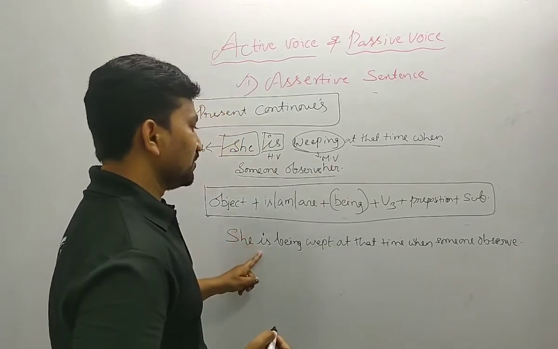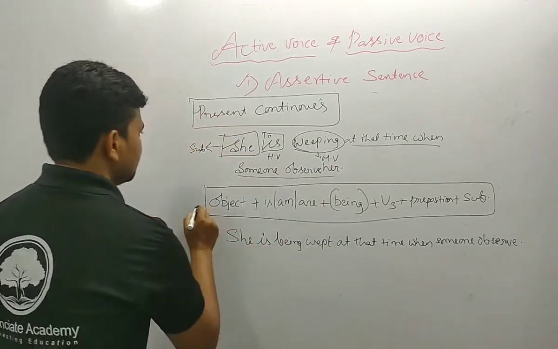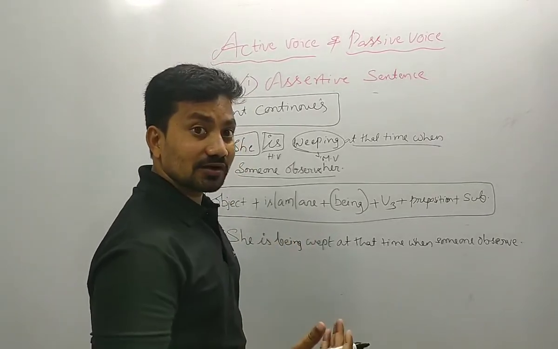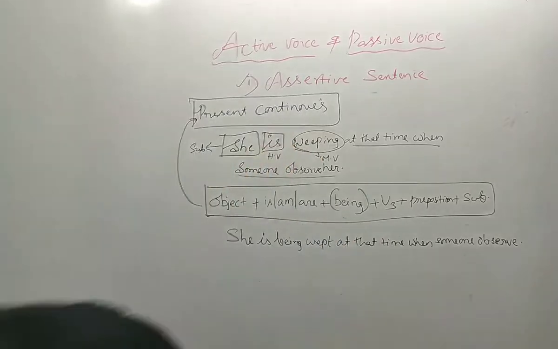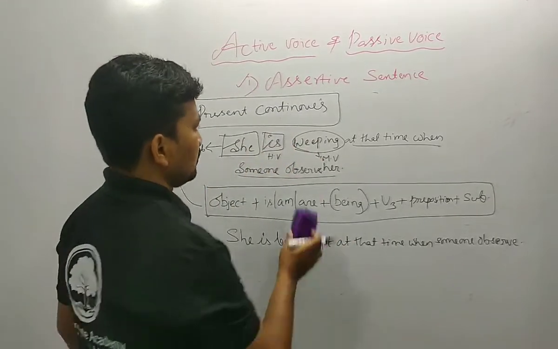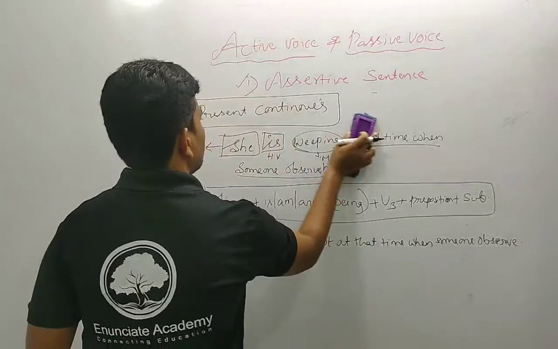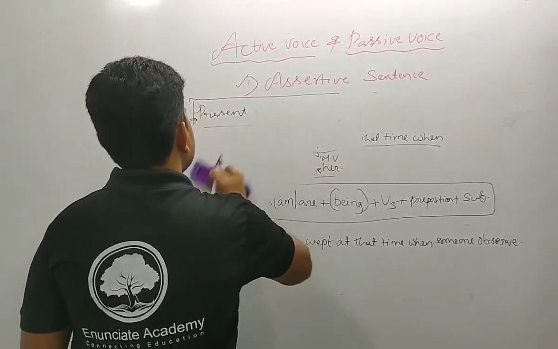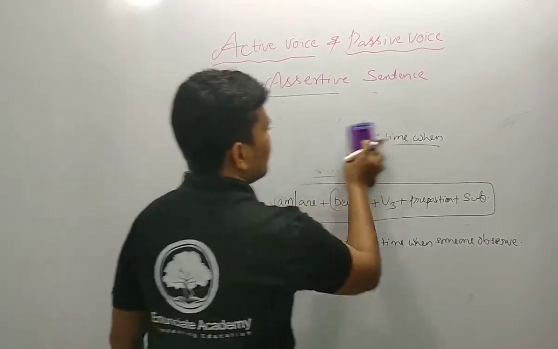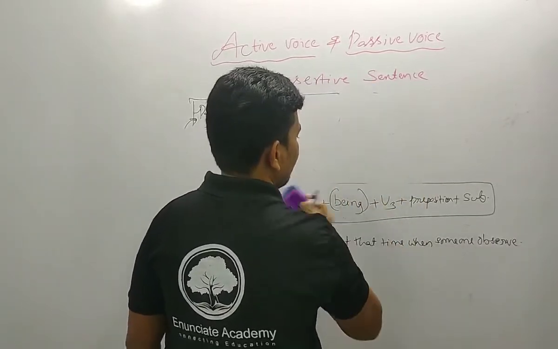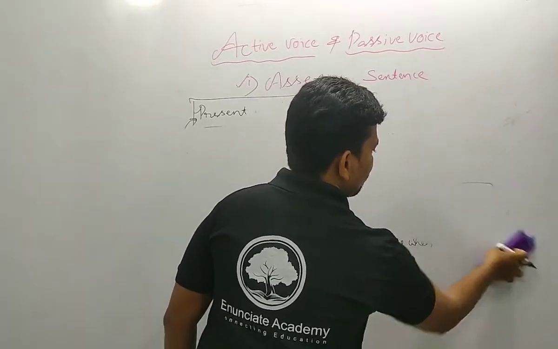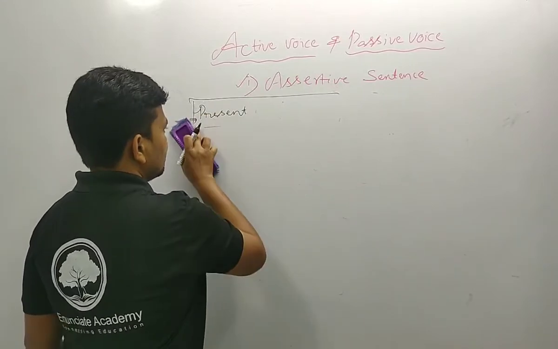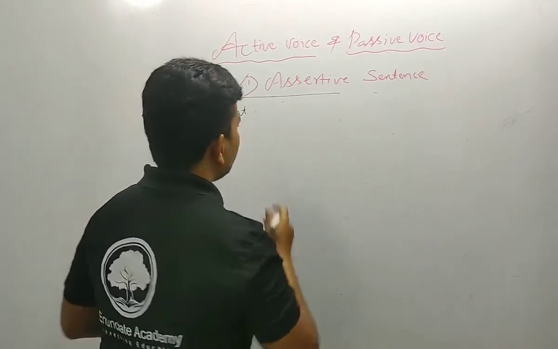Okay, now you have to remember this. This is the important structure. This is the structure of the present continuous. Now let's go to the next one, present perfect. I want to change this one. This is very important for our daily life also. So everyone should remember this. We should use this in our daily life when we speak with someone. So next one, present perfect.